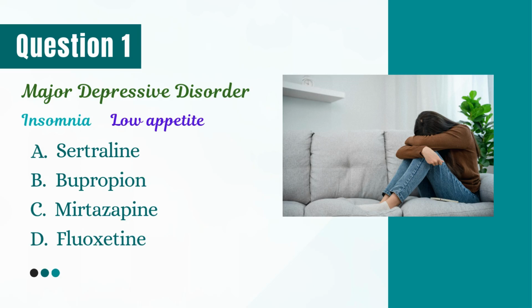Question 1. A 45-year-old man with a history of major depressive disorder presents with insomnia and low appetite. His psychiatrist decides to prescribe an antidepressant that can help him gain weight and sleep better. Which drug is most appropriate? Correct answer is C, mirtazapine. It's an antidepressant that causes sedation and weight gain, making it ideal when sleep and appetite are issues.